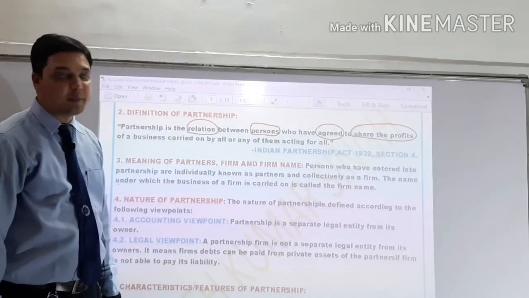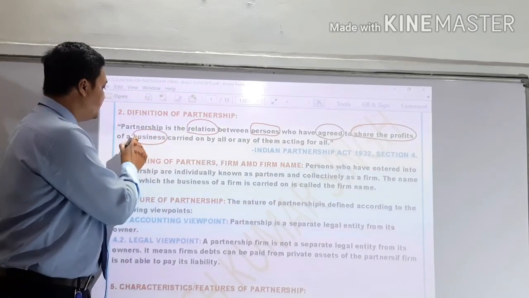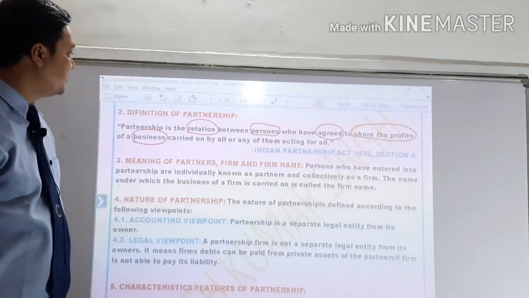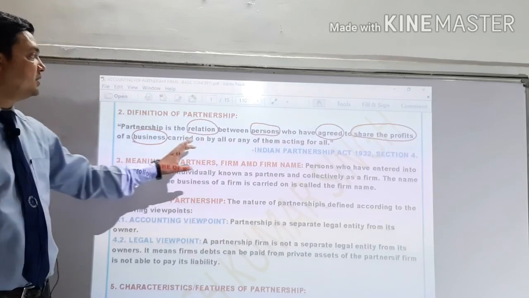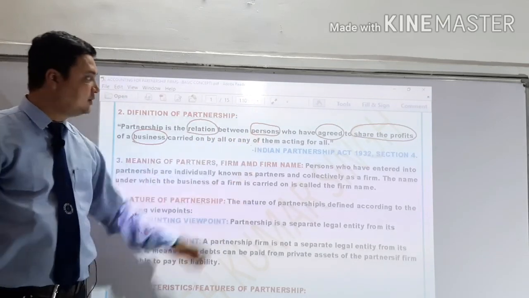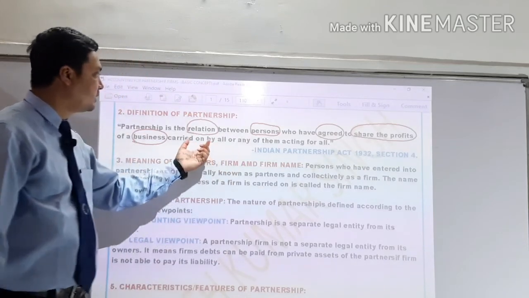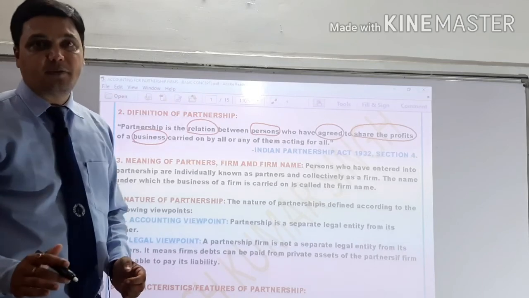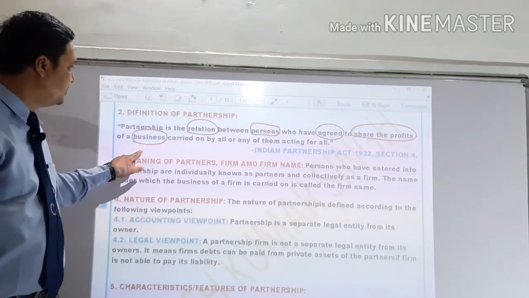And from where do you earn the profit? The profit is earned through a business. Clearly, with the help of this definition, it is highlighted here. The partnership is the relation between persons who have agreed, that means the persons who came into the relationship have agreed to share the profit, and this profit will be earned through a lawful business.